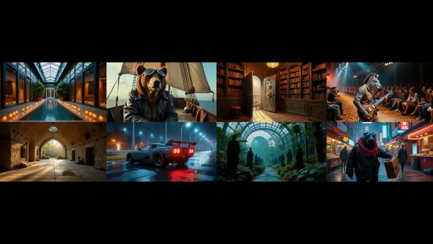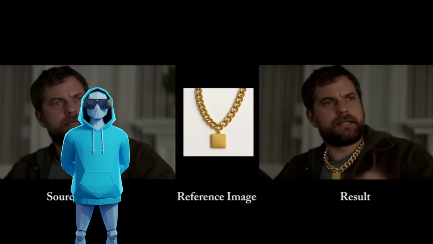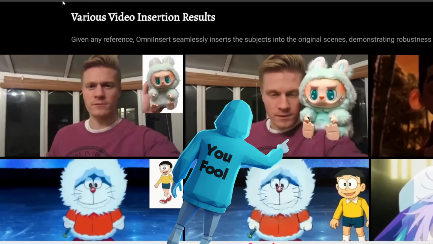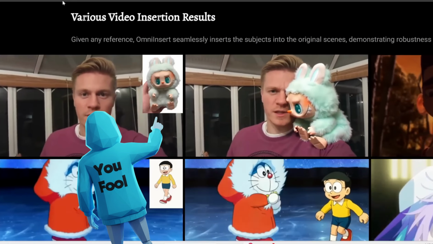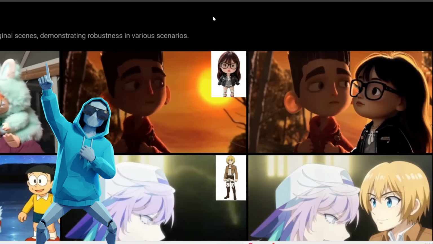Next, we have Omni Insert, which basically allows you to insert any object into an existing video. Here are some examples of this tool, as you can see. The details are really accurate. Here you can add whatever the heck Labubu is on his shoulder. And if you don't have a girlfriend, which I know you don't, then you can add one in your video.